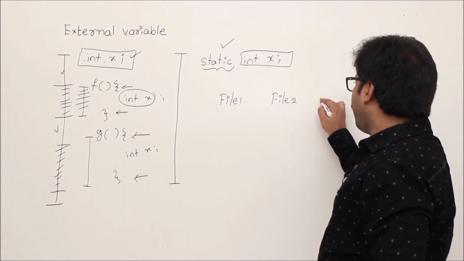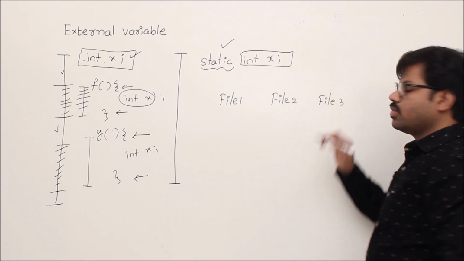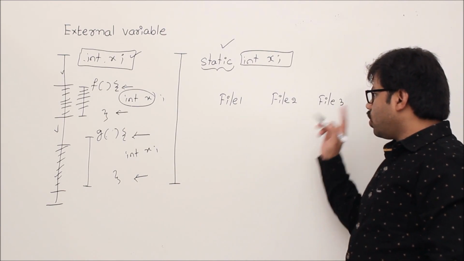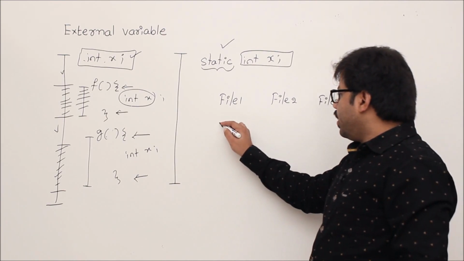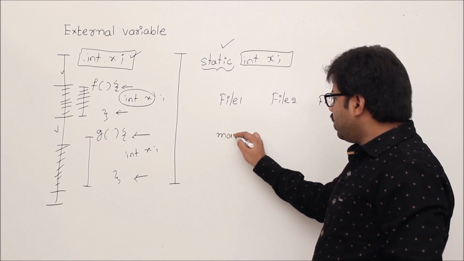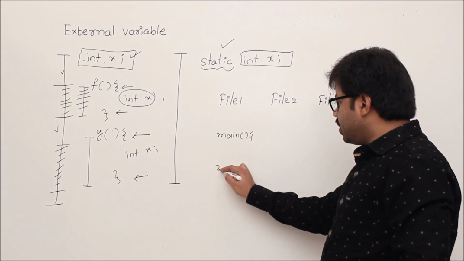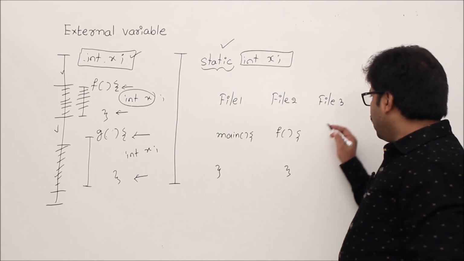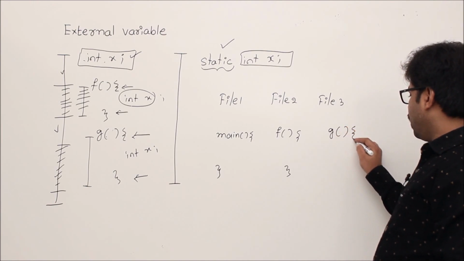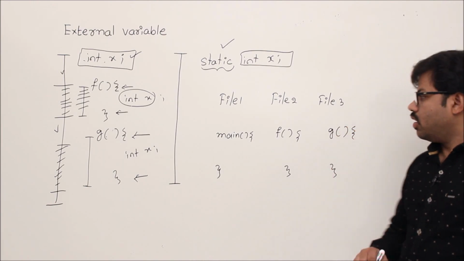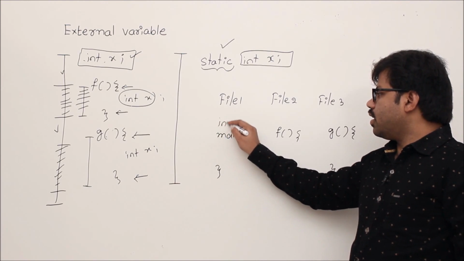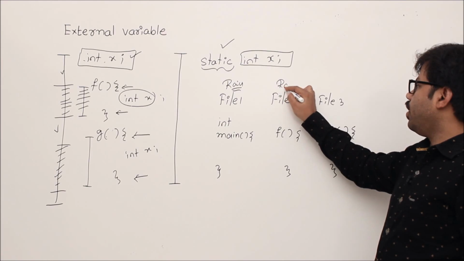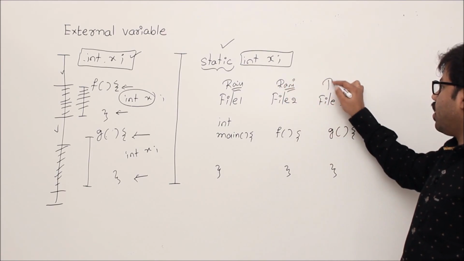File 1, file 2, let's say file 3. Imagine the situation. We have only one program, but it is written across multiple files. In file number 1 we have a main method, just imagination. In file number 2, let's say we have a method f. In file number 3 we have method g. Imagine that file 1 is created by Raju, file 2 by Rani, and file 3 by Rakesh.